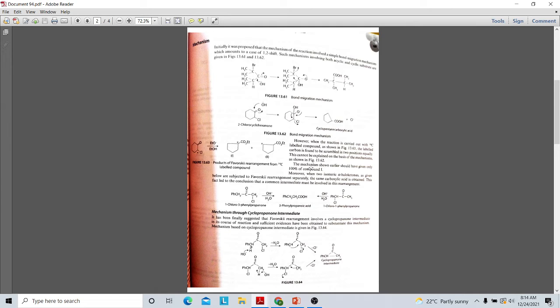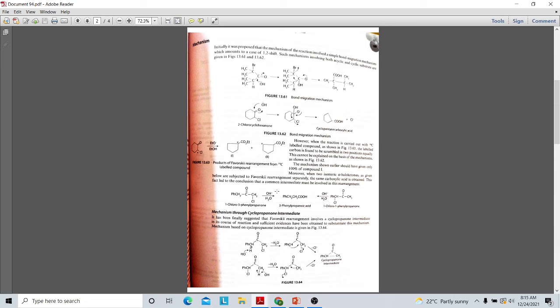But later it created confusion. That is when the reaction was carried out using an isotope. Here this is the alpha haloketone. When the Favorsky reaction was carried out, it was found that the products formed were 50% of this product, and 50% of this product. So this cannot be the basis of the mechanism, or otherwise it would have formed only one product, either this one or this one. So some other mechanism is happening.